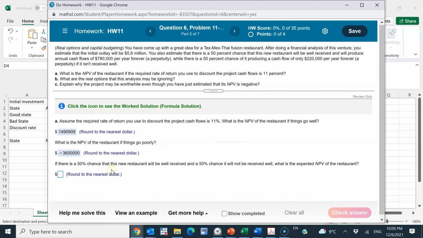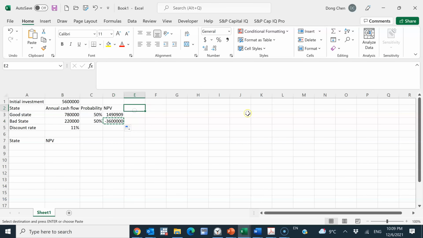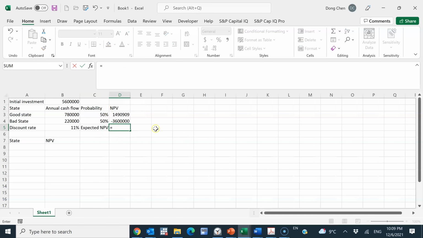And then if there's a 50% chance, it's calculating the expected NPV of the restaurant, right? So the expected NPV can be calculated by multiplying the NPV under the good state by the probability of the good state, plus the NPV under the bad state multiplied by the probability of the bad state.